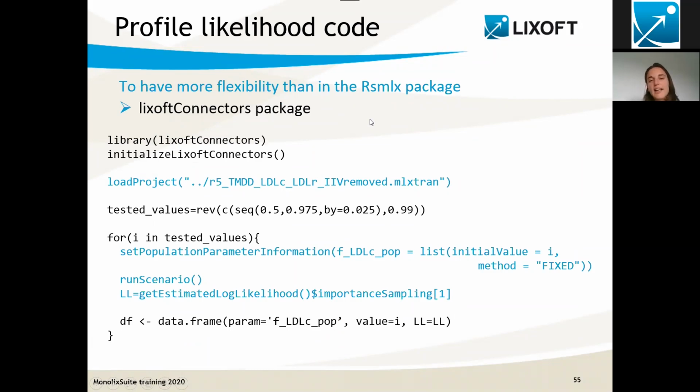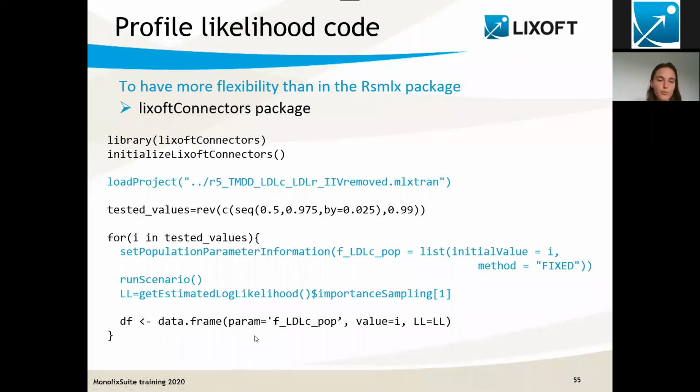I would like to really decide by myself to which values I will fix my parameter to check the impact on the likelihood. So to get more flexibility, I have used the Lixoft Connector R package. This R package is provided with the Monolix Suite installation, and it allows you to do exactly the same things as in the graphical user interface, but with R functions instead. It really is the equivalent to the click in the interface via R functions.